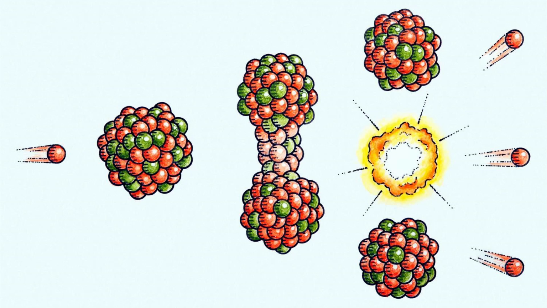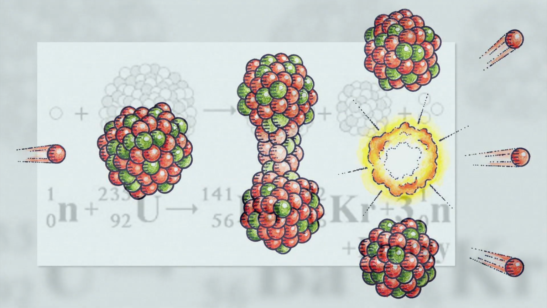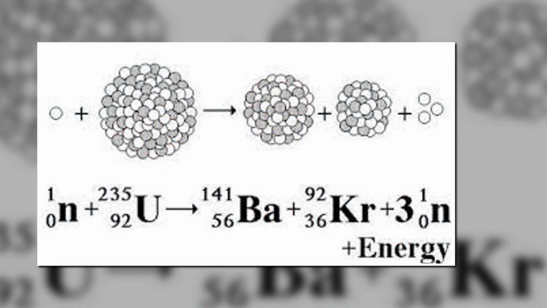Now, the uranium atom absorbs this extra neutron and becomes even more unstable. So, from 235, its mass number increases to 236. This causes the atom to split into 2 smaller atoms: a barium atom having mass number 141, and a krypton atom having mass number 92.